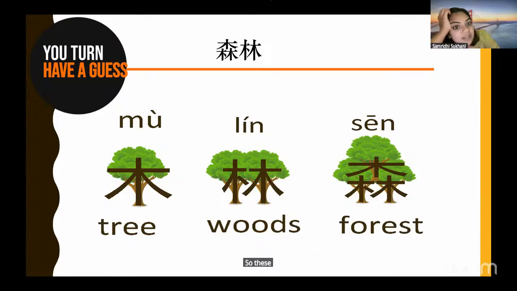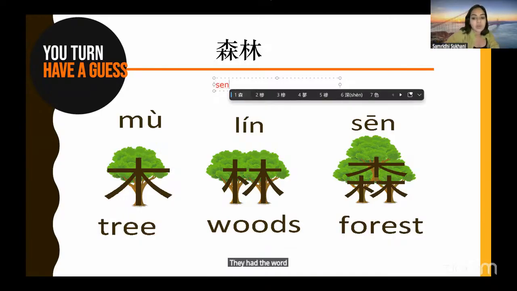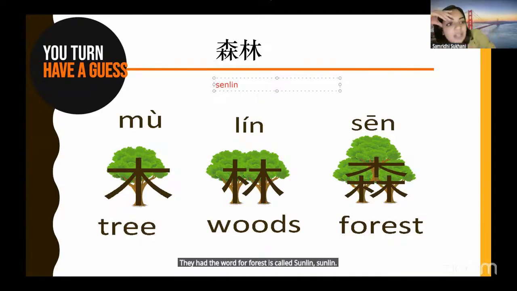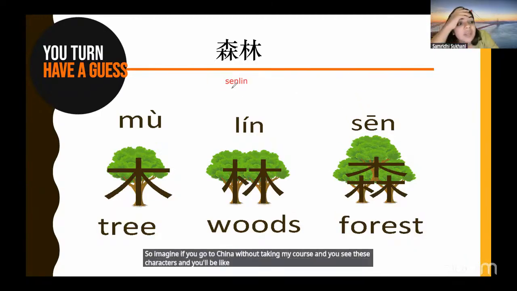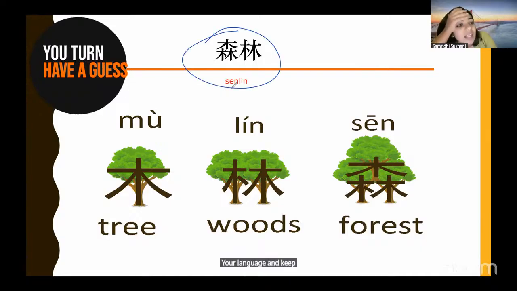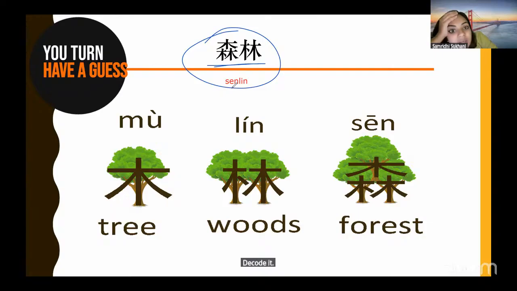So these kinds of characters exist a lot in Mandarin as well. And if you go to any forest park, the word for forest is called sēnlín. So imagine if you go to China without taking my course and you see these characters, you'll be like, क्या लैंग्वेज है इनकी, कुछ समझ नहीं आता. But now, just because you have attended this 40 minutes of session on characters, if you by chance see this kind of character, it would not look strange to you. You can actually decode it: अच्छा ये तो 3 trees आ रहे हैं, 2 tree है साथ में, फॉरेस्ट से रिलेटेड कुछ तो है ये.